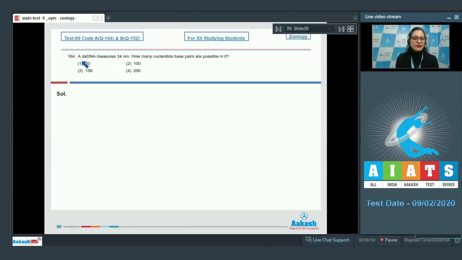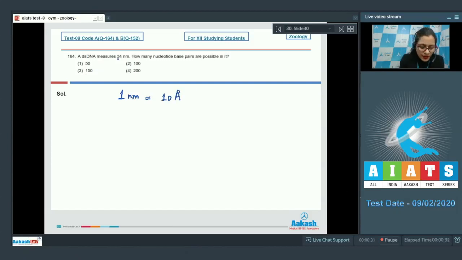Question number 164. A double-stranded DNA measures 34 nanometer. How many nucleotide base pairs are possible in it? And the options are 50, 100, 150, 200. 1 nanometer equals 10 angstrom.